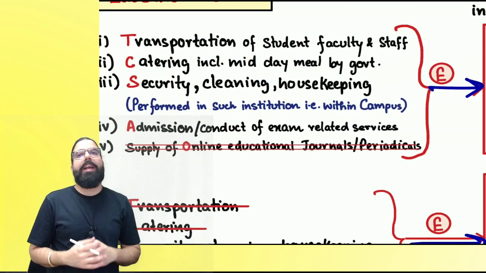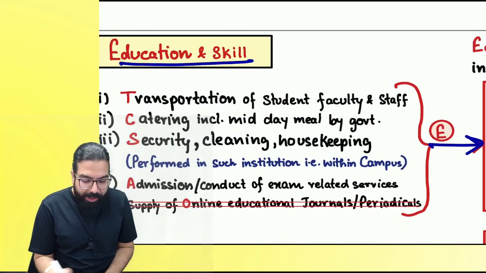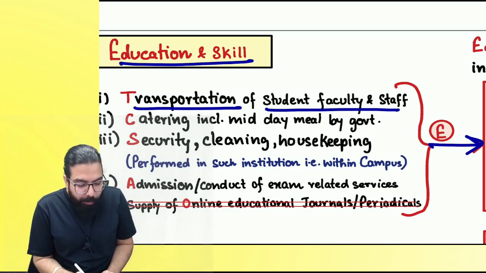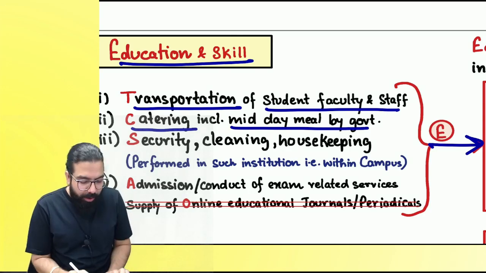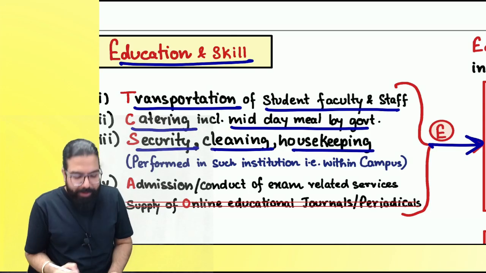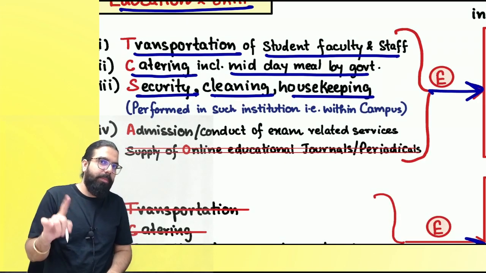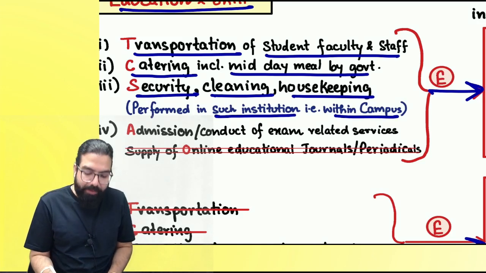Sir, services provided to an educational institution, if education and skill we are talking, if they are provided: number one, transportation of student, faculty, and staff service you are providing. You are providing catering, including midday meal services. Are we clear, everyone? Or security, cleaning, housekeeping services. Always remember, security, cleaning, housekeeping services will be exempt only if it is performed in such institution within campus.